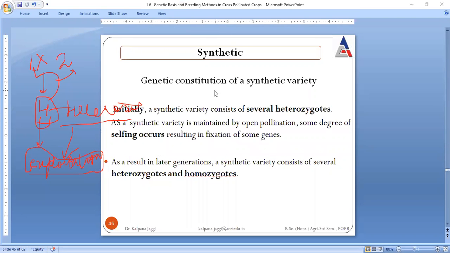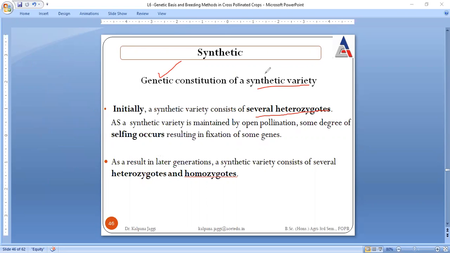Now what about genetic constitution? When we say genetic constitution, what actually is present within the synthetic variety? It consists of several heterozygotes.